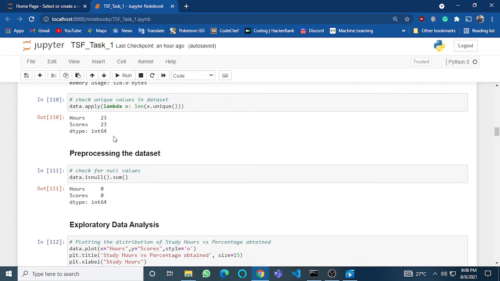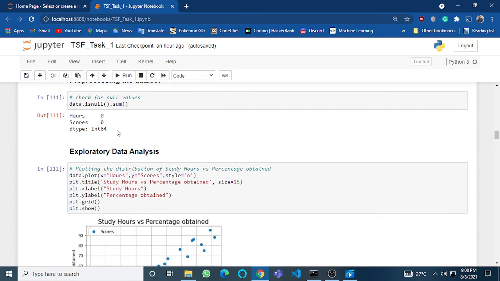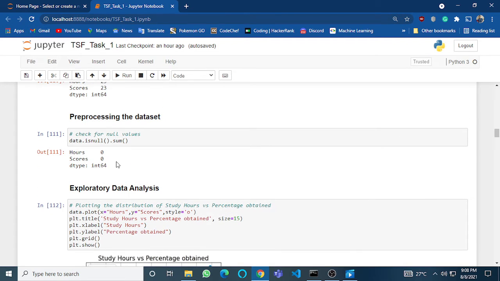Next, I have checked for the unique values in the dataset, and I find that there are 23 unique values of both hours and scores. I then pre-process the dataset, and I find that there are no null values in the dataset.